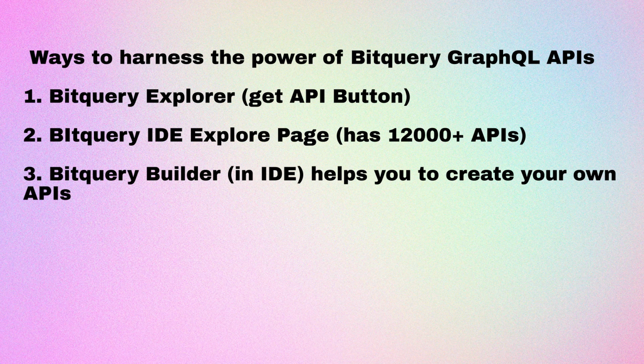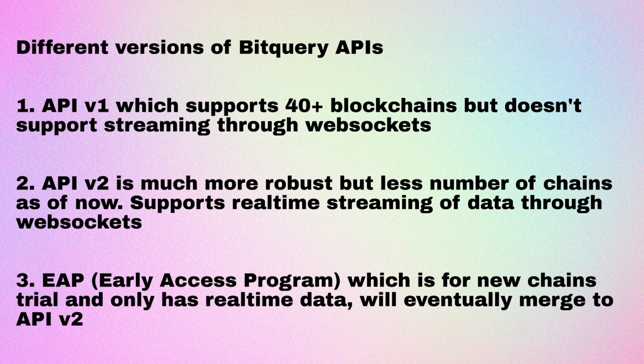Many people are new to GraphQL APIs, and that's why we provide so many easy ways for you to harness the power of BitQuery APIs. First of all, I will tell you about our different API versions. There's API v1, which can provide you data of our 40 plus blockchains, but doesn't provide you real-time data using WebSockets. The second one is the latest one, API v2, which has more robust data with real-time streaming also using WebSockets.